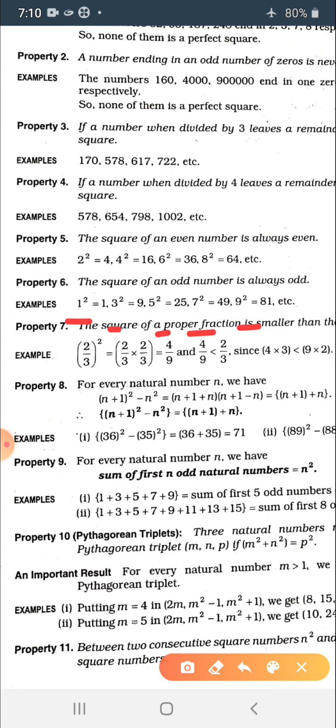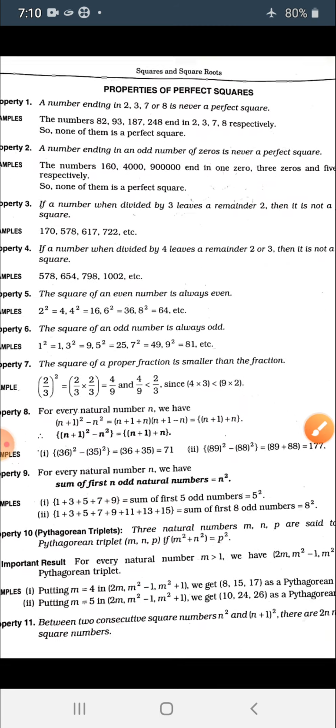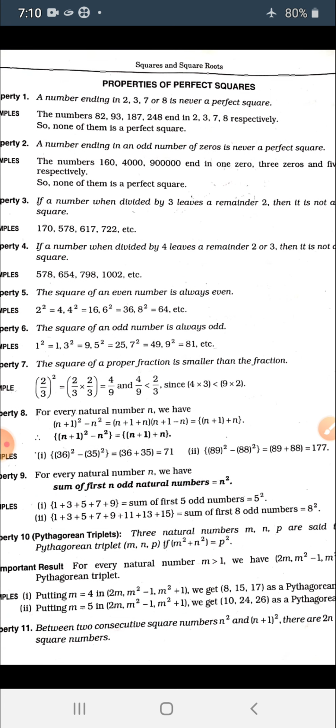So let's move to the next property, which says that the square of a proper fraction is smaller than the fraction. Always remember that the square of a proper fraction is smaller than the fraction, but the square of an improper fraction would not be smaller than the given number.